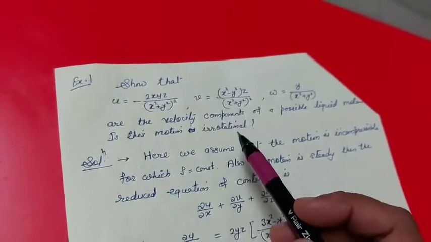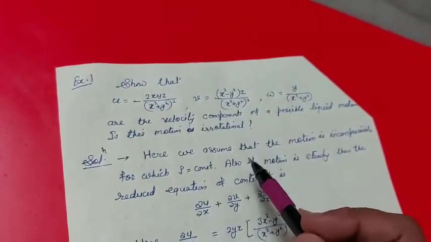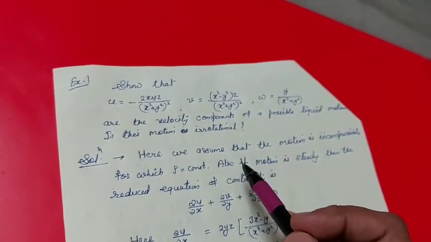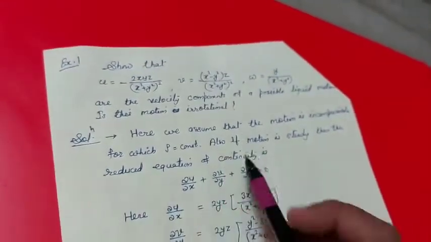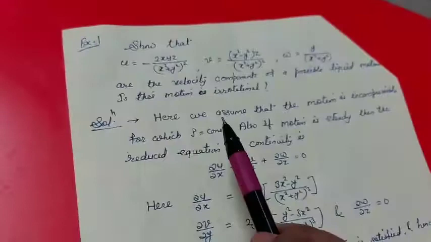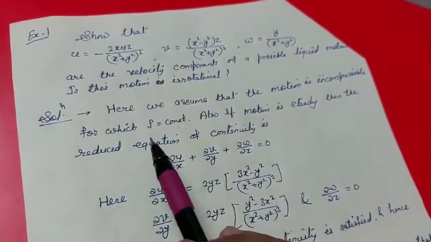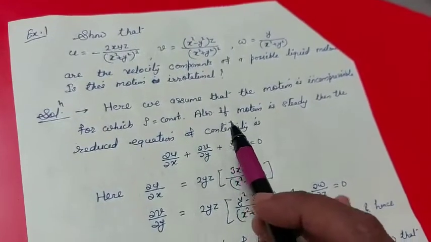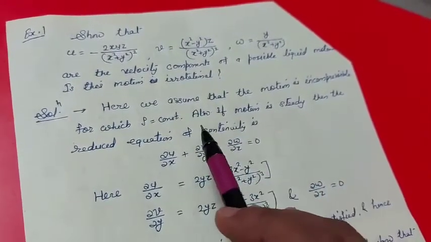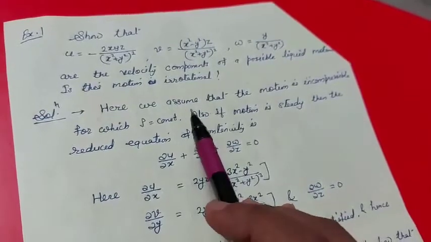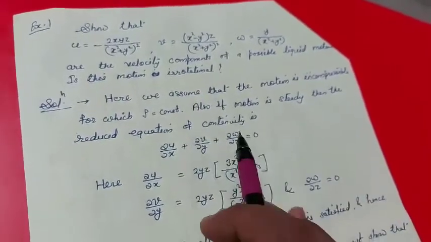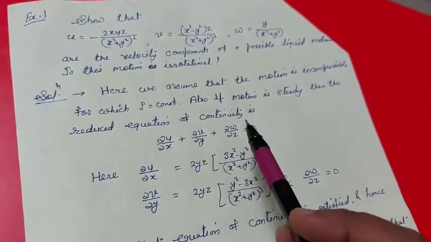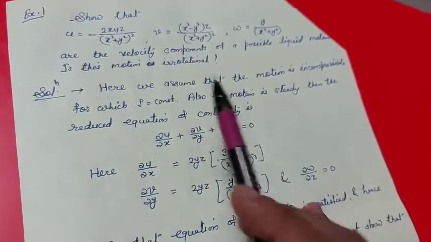A liquid motion is only possible when the velocity components satisfy the equation of continuity. Here we assume that the motion is incompressible, for which rho is constant. Also, if the motion is steady, then the reduced equation of continuity will be del u by del x plus del v by del y plus del w by del z equal to 0. Now, we have